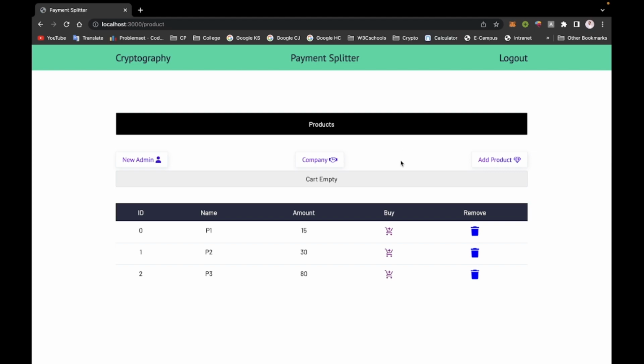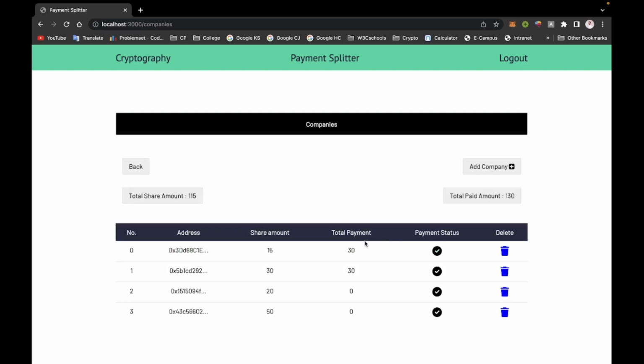Now we will see how a customer buys this product and how the splitting of the product amount is done.